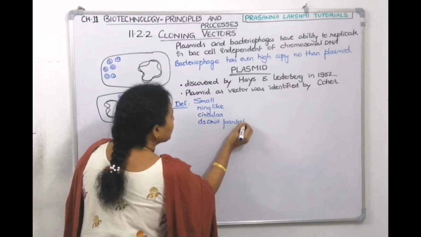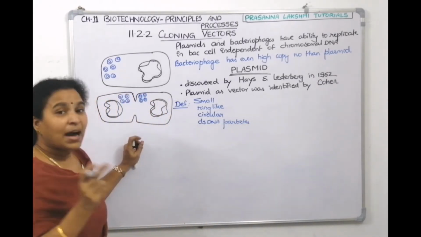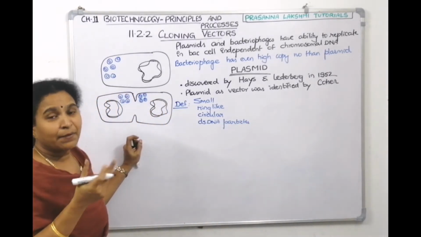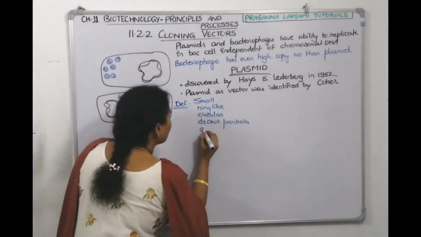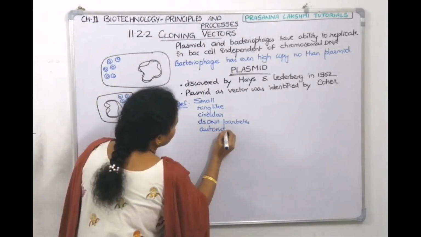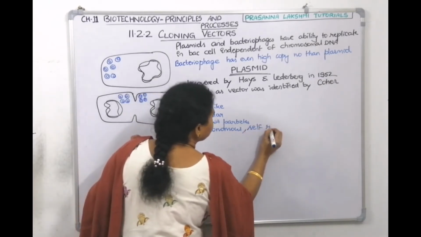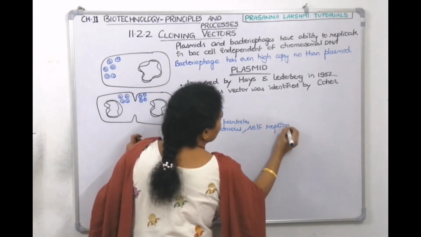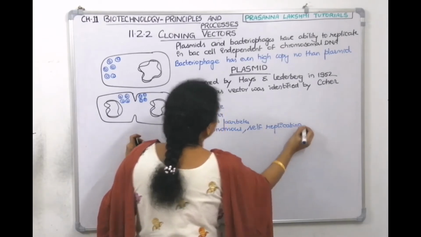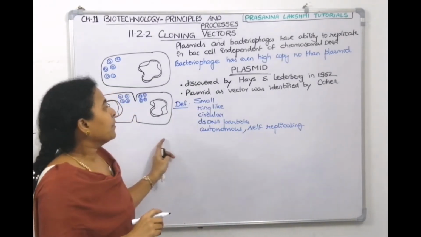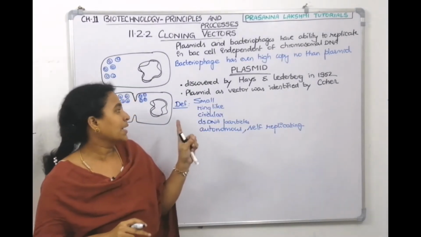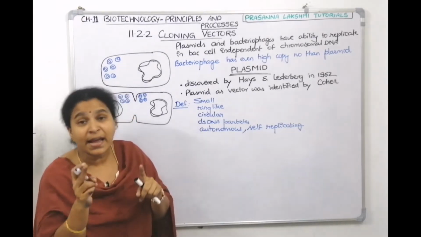Now, are they autonomous? Yeah, they can replicate whenever they want. Autonomous means self-replicating. They are small, ring-like, circular, double-stranded, chromosomal or extra chromosomal.